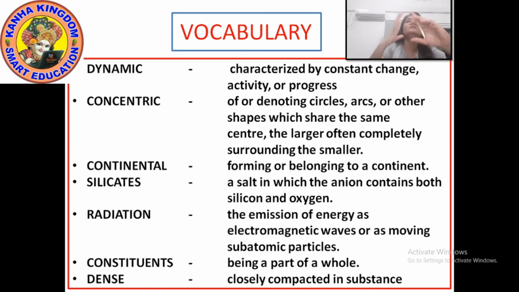The larger often completely surrounds the smaller. The smaller part of the onion is covered by the layers. So that is called the concentric layer.